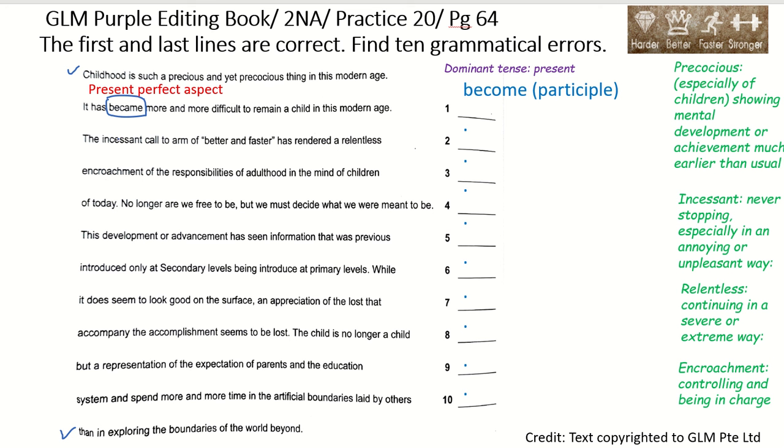The incessant call to arm of better and faster has rendered a relentless. Incessant means never stopping, in an especially annoying or unpleasant way. So in this case, it is like always happening. So this incessant call to arm of better and faster has rendered. Has rendered is accurate because previously we have noticed that this is in present perfect aspect.